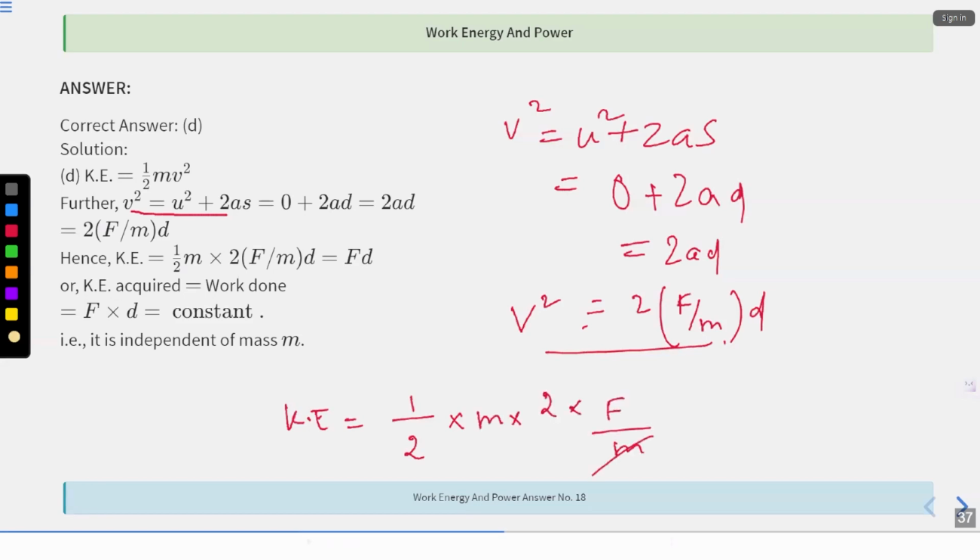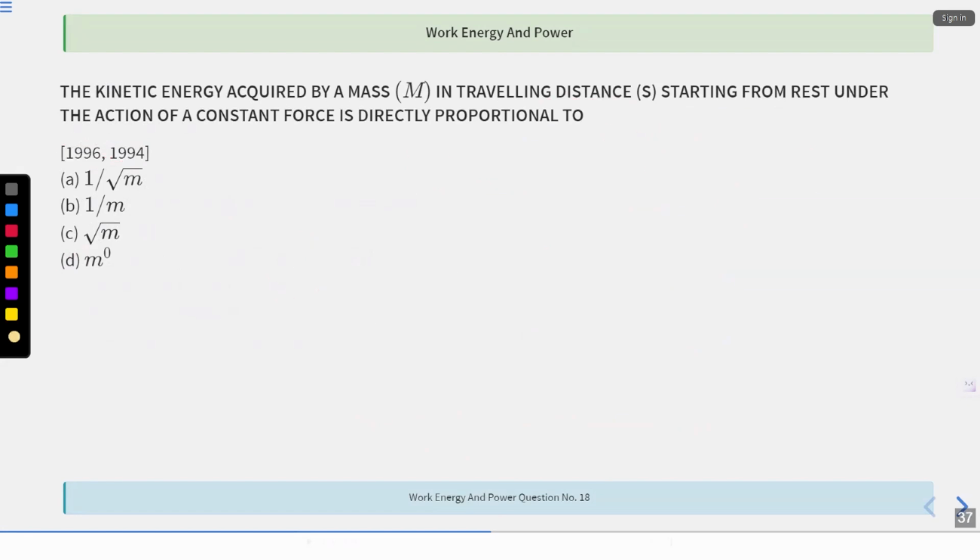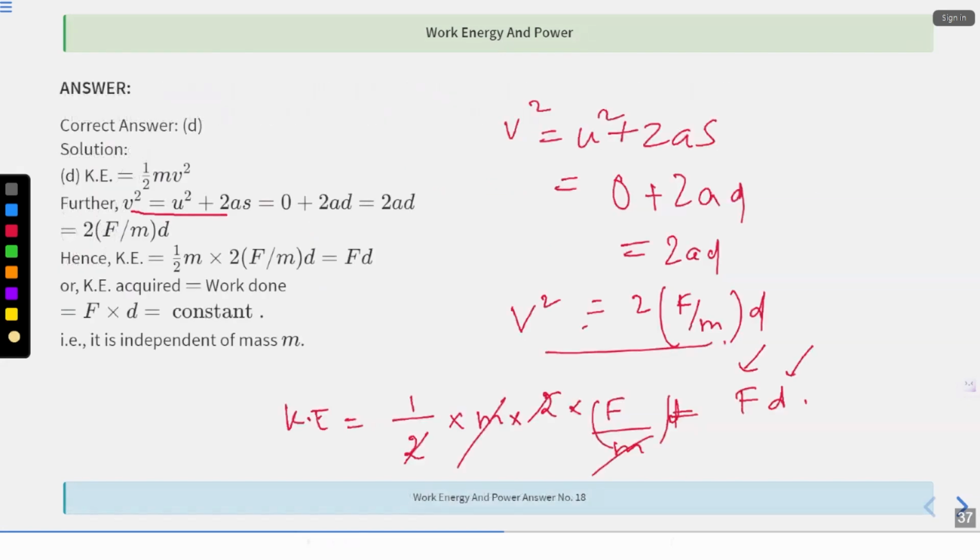by m. The m has cancelled, correct? The 2 has cancelled, correct? So this is f into d. Here d will also come, d. So f into d, what is f into d? Force will be constant, d will be constant. So this is independent of mass, m to the power 0. So if I'm traveling with some velocity, kinetic energy acquired by a mass is independent of the mass. Okay, this is the proof which is given over here.